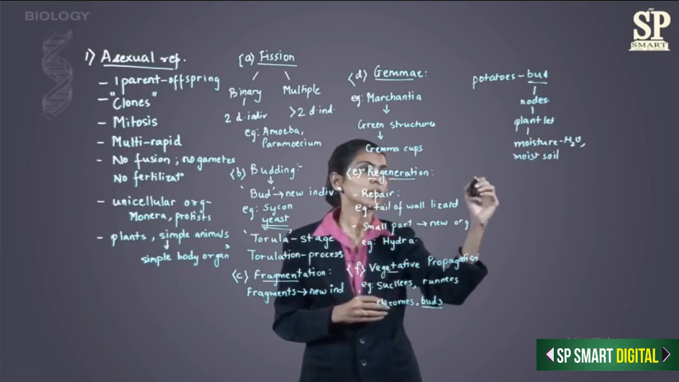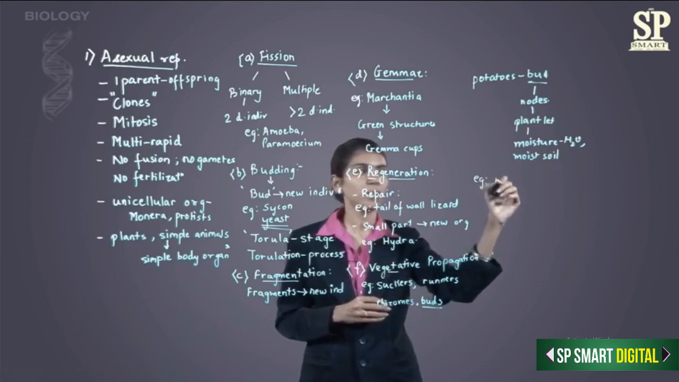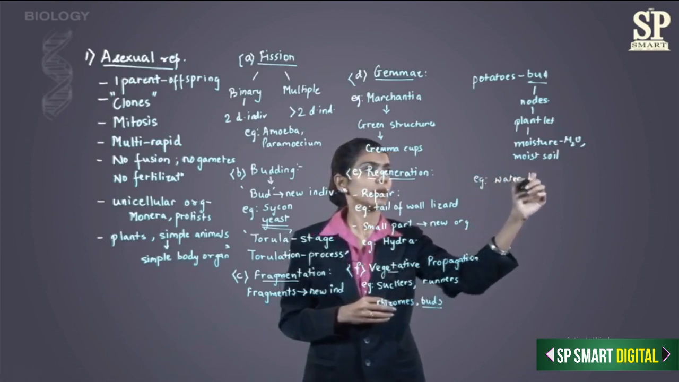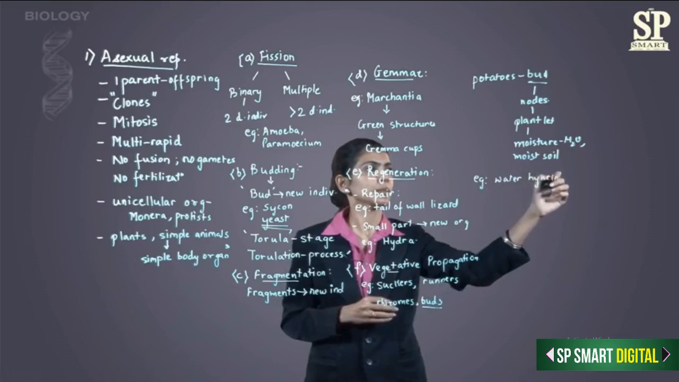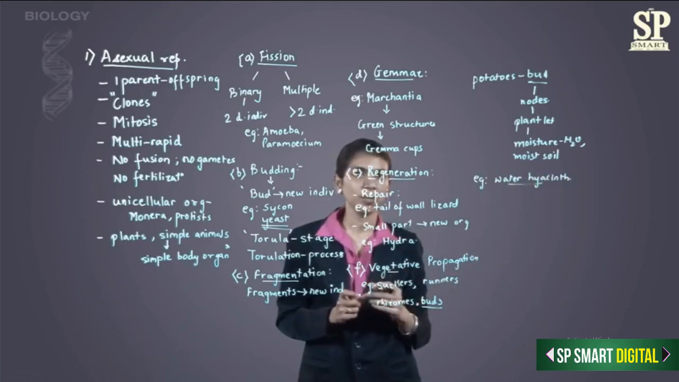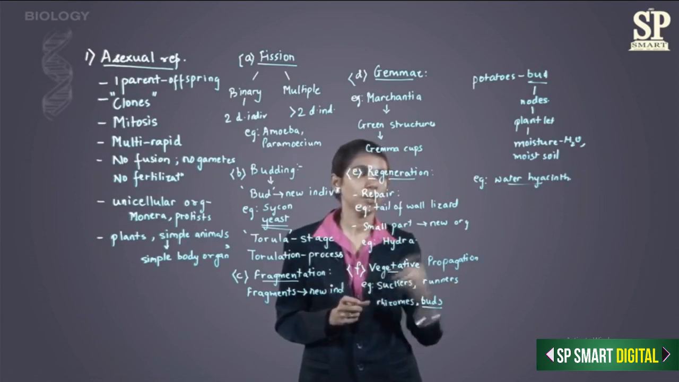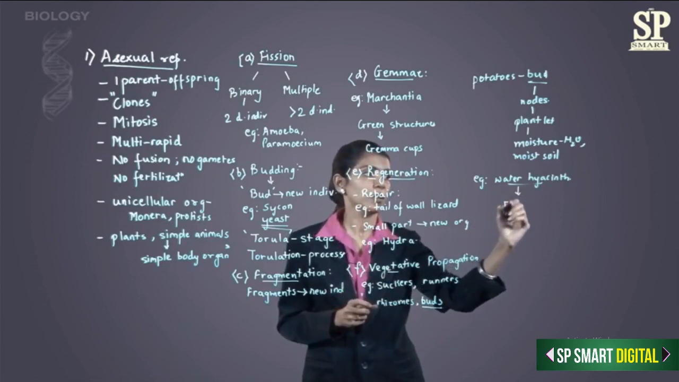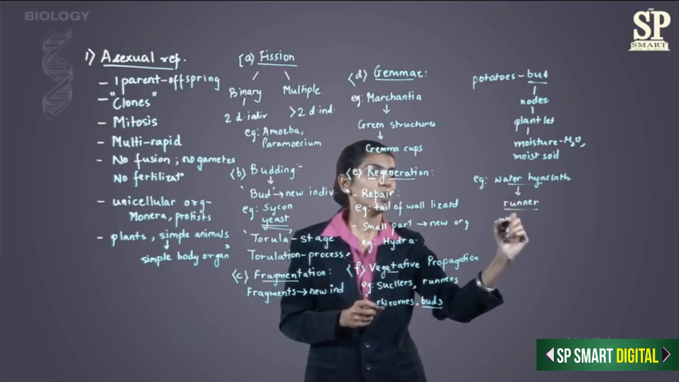Another example is water hyacinth plant. Now, water hyacinth multiplies very rapidly. The rate of multiplication is so rapid that it is difficult to control the spread of water hyacinth over the water body. It develops and multiplies so rapidly, it covers the entire water body. So this is a runner. Water hyacinth is a runner which can cover an entire water body.